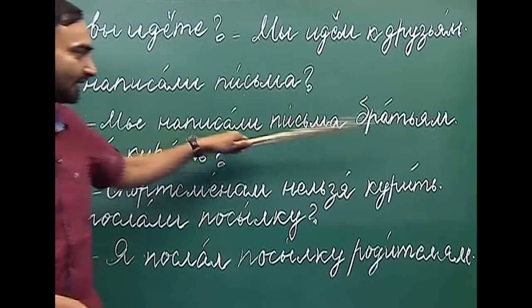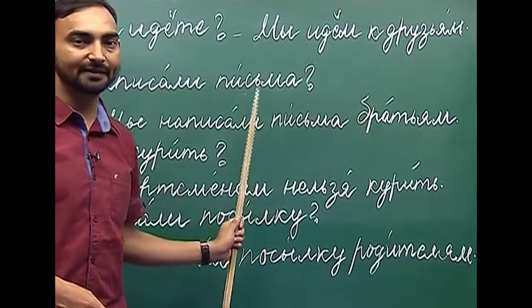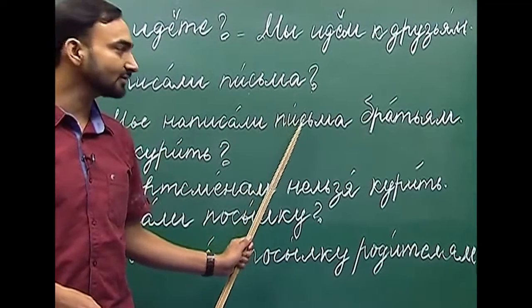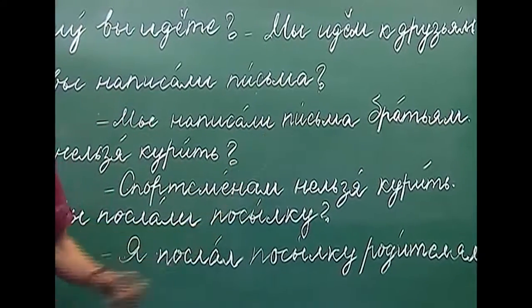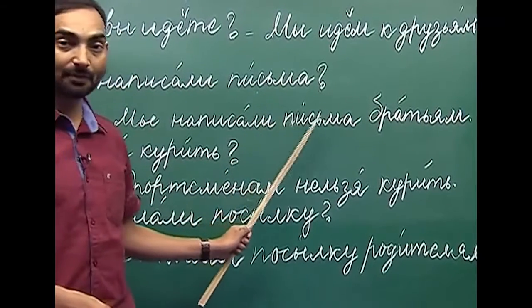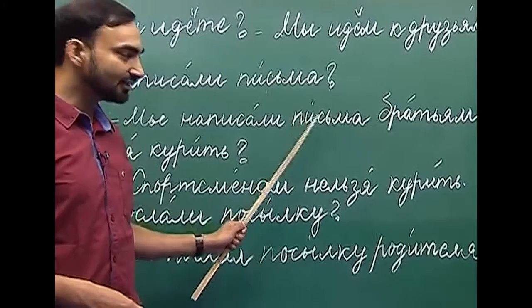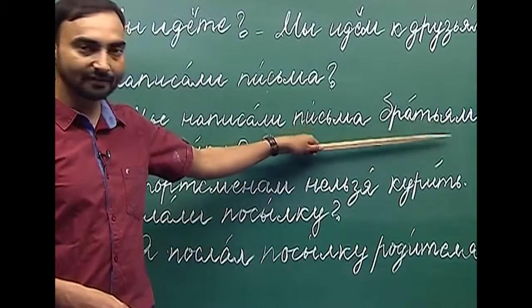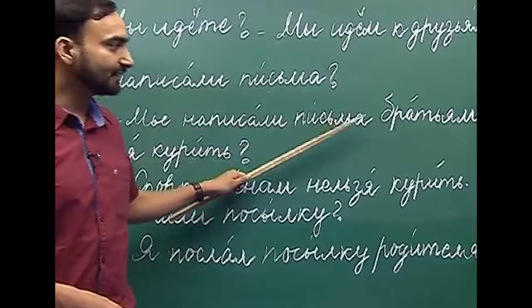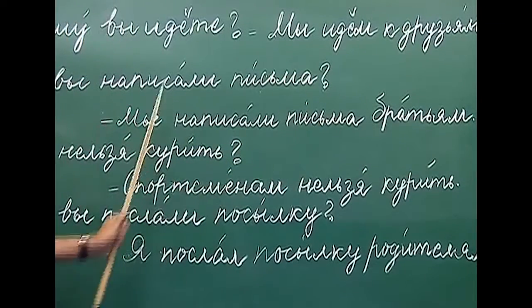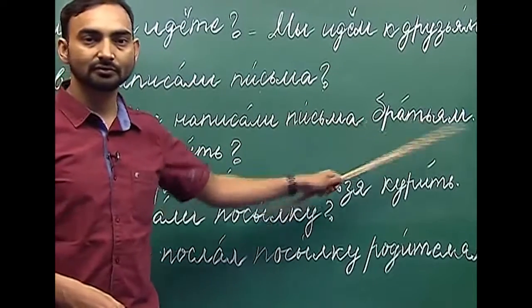Here, as you can see, there are two objects. Pisma is the direct object and bratyam is the indirect object. The direct object is denoted with the help of which case? The accusative case, and indirect objects in the dative case. So, we wrote the letters to brothers.